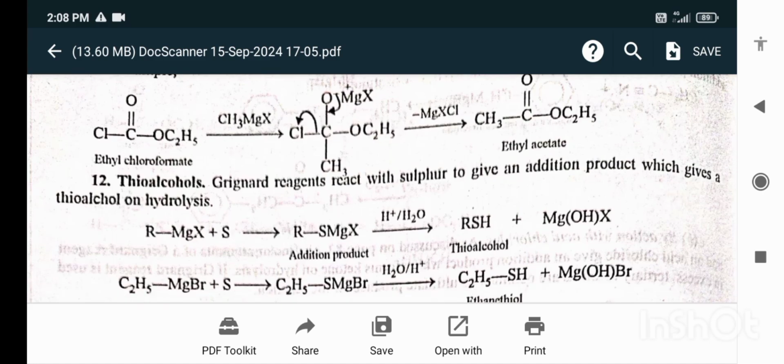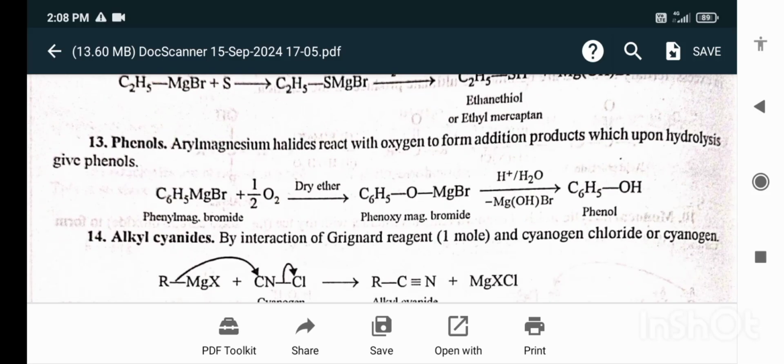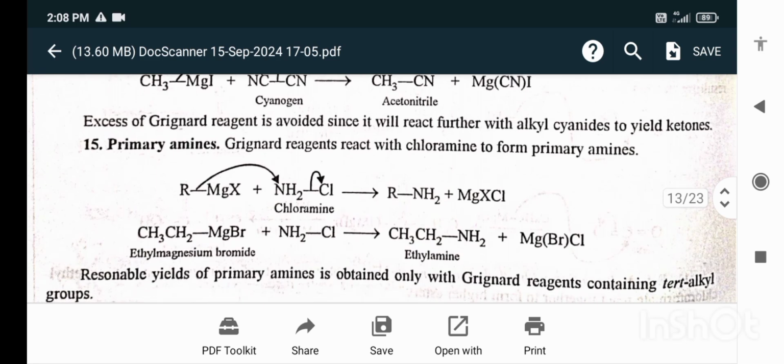Thioalcohol. Grignard reagents react with sulfur to give an addition product which gives a thioalcohol on hydrolysis. Phenols. Aryl magnesium halides react with oxygen to form the addition product which upon hydrolysis gives the phenols. Alkyl cyanides by the interaction of the Grignard reagent and cyanogen chloride or cyanogen. Excess of Grignard reagent is avoided since it will react further with alkyl cyanides to yield the ketones.